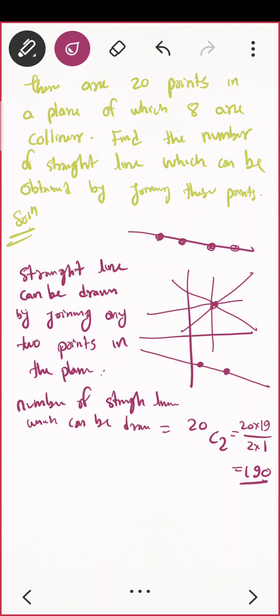Do you see that? What is that condition? सो 8 पॉइंट्स कोलिनियर है. So if I have two points here and two points here, they are also included here, everybody. So I don't want that.